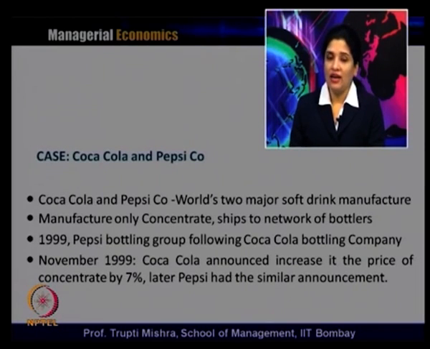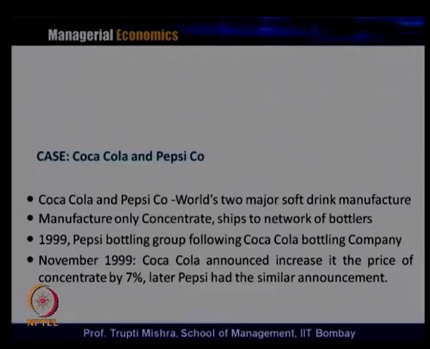In 1919, Pepsi Bottling Group, following Coca-Cola Bottling Company, announced an increase in the price of concentrate. They did that because in November 99, Coca-Cola also announced a 7% increase in the price of concentrate. Before that, Pepsi also followed another decision of Coca-Cola: Coca-Cola separated its manufacturing from the bottling company, and the same decision was followed by Pepsi.